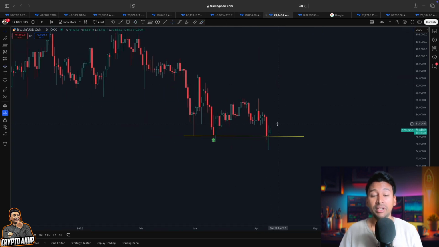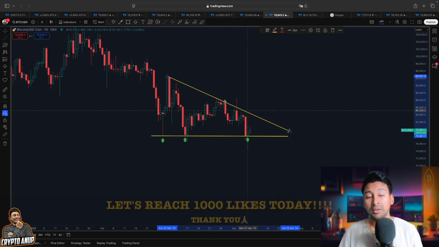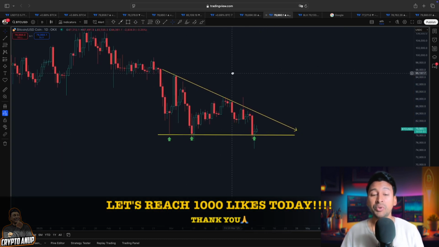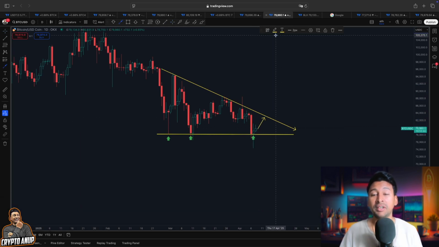But if we look here with a simple horizontal trend line, this horizontal trend line previously also held the price. But now, if we look at it carefully, you can see, guys, this could be a formation of a descending triangle. A descending triangle is a bearish continuation pattern. So in the medium short term, even if the price results in another continuation, I mean price heading towards the upper trend line from the descending triangle, please be aware.